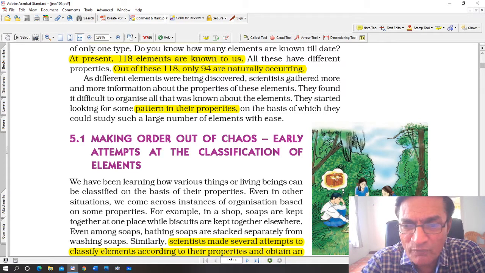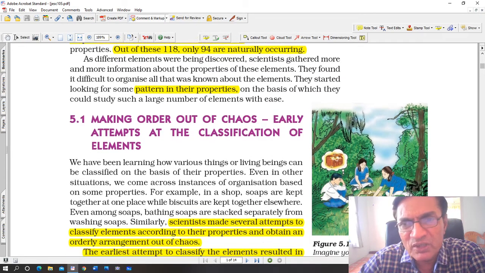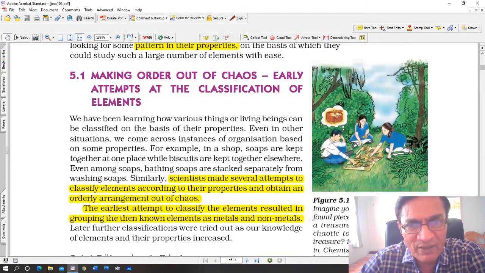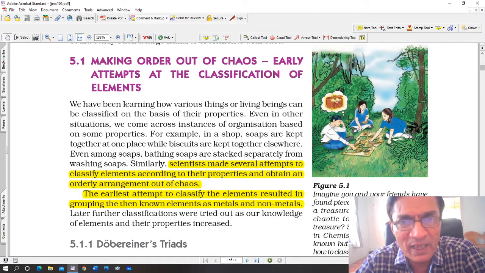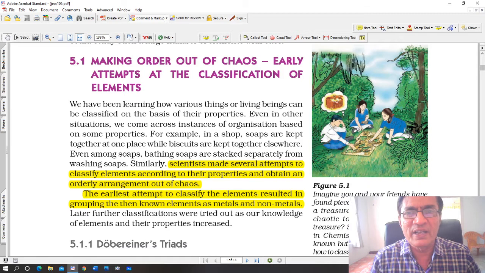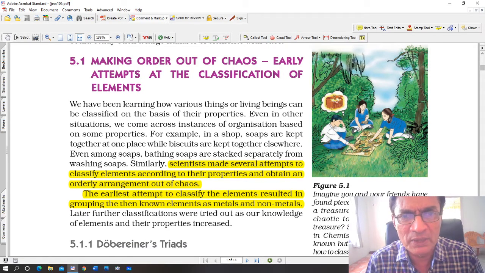Making order out of chaos: early attempts at classification of elements. For hundreds of years, scientists have tried to classify them, but it has not always worked. But in the beginning, the attempts are always like that. Nothing comes out perfectly at once. When you plan something, when you try something, it may not work.